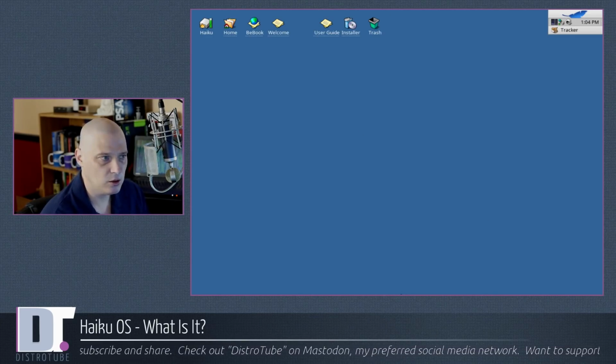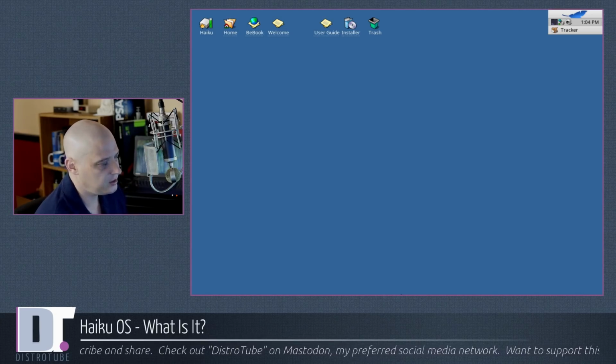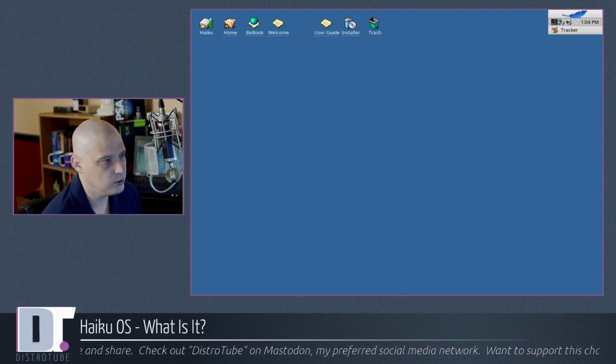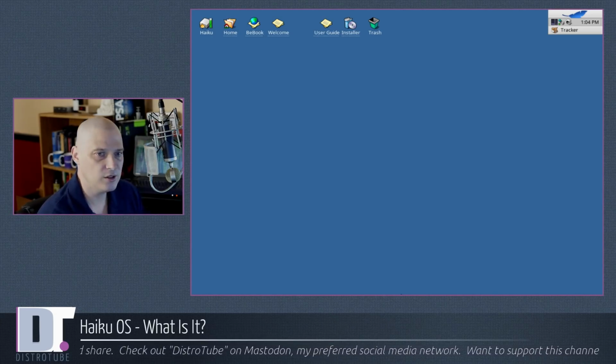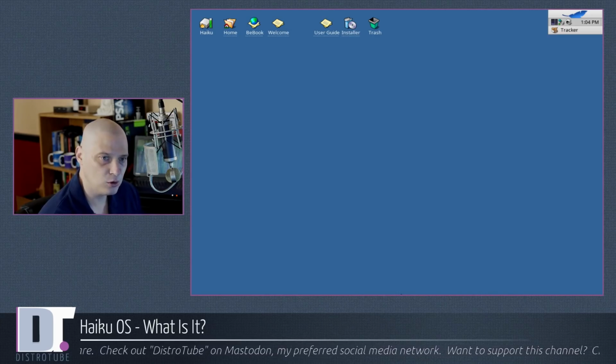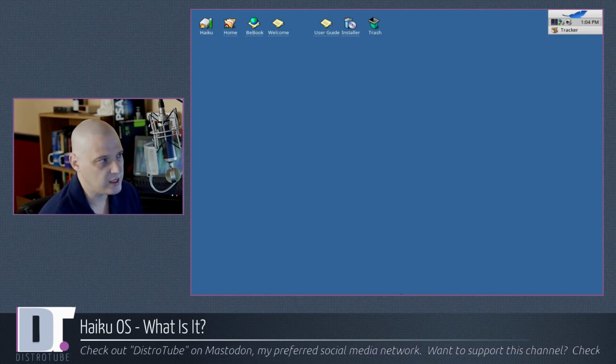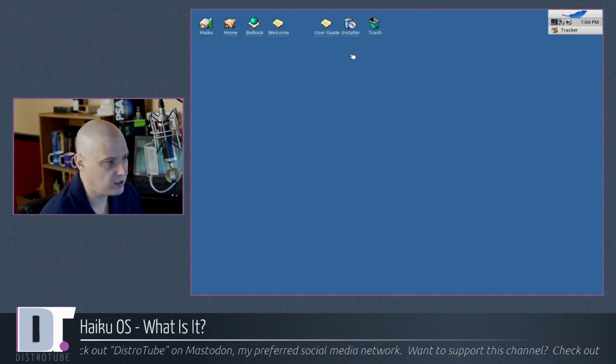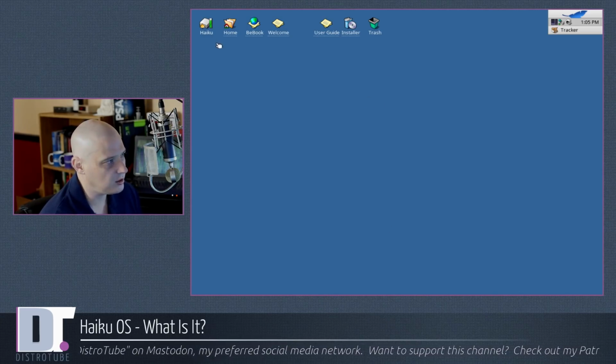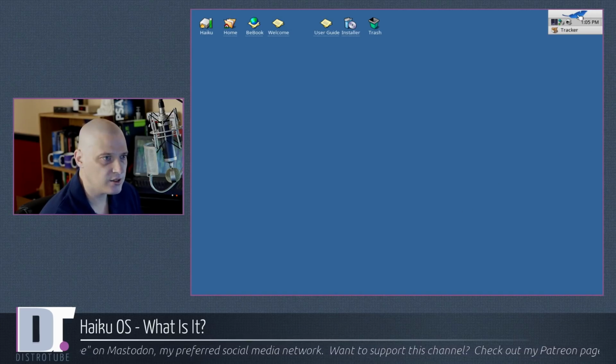And we're just going to take a look at the live environment here. And this is Haiku. Haiku in its gloriousness. This is very old school, very retro, really attractive. Actually, I kind of like the blue gradient background on the desktop. I like the old school kind of isometric icon sets. I mean, it's a really attractive desktop.